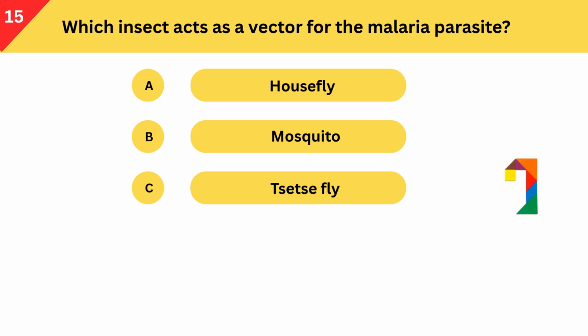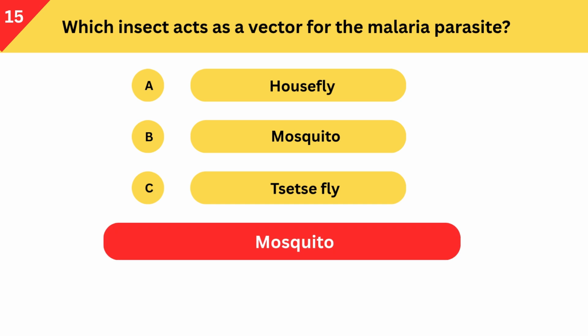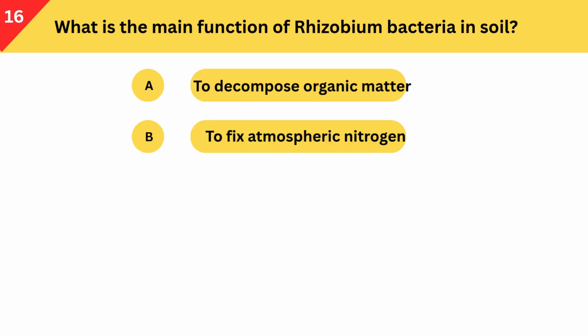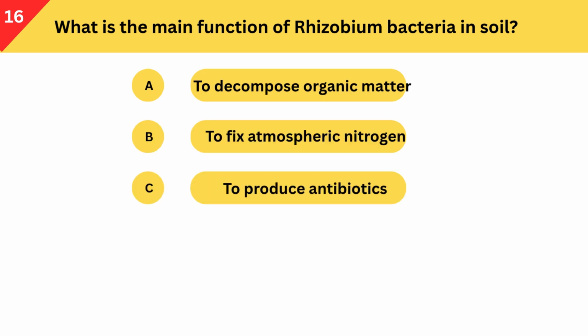Which insect acts as a vector for the malaria parasite? A. Housefly. B. Mosquito. C. Tsetse fly. Correct answer is mosquito. Female Anopheles mosquitoes are vectors for the malaria parasite. What is the main function of Rhizobium bacteria in soil?